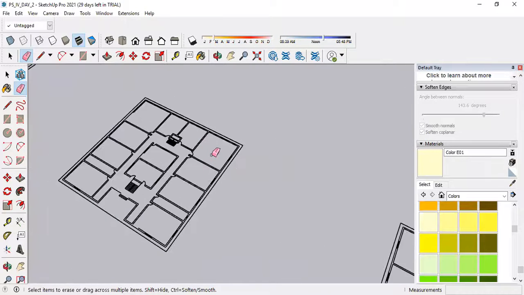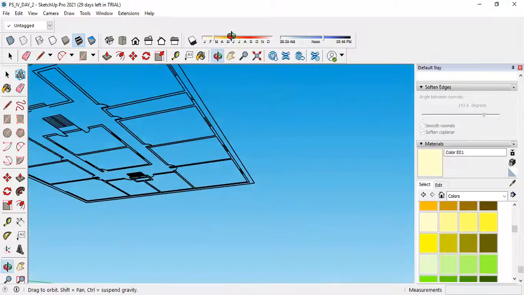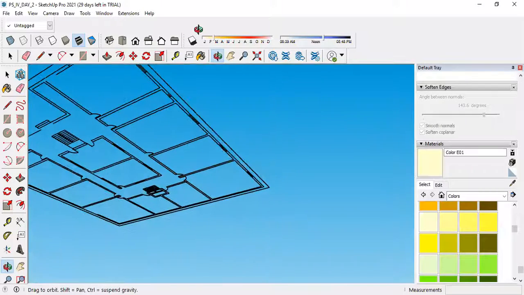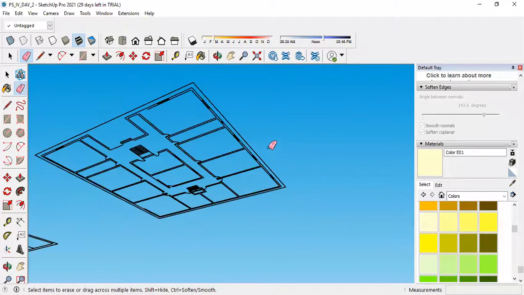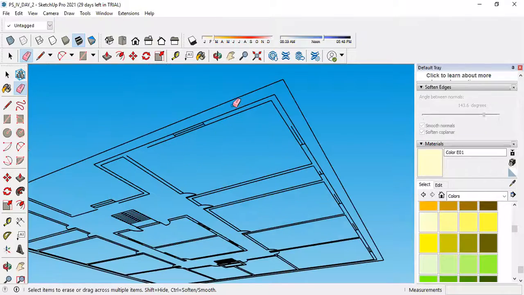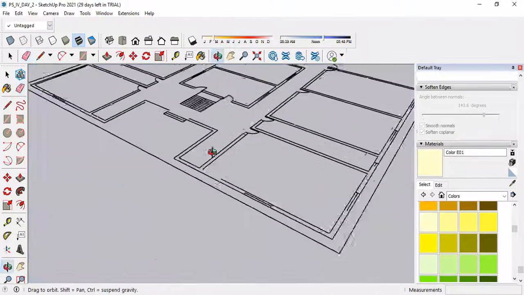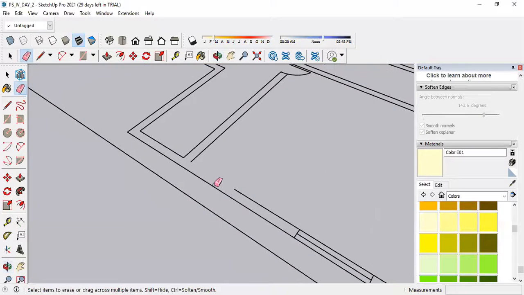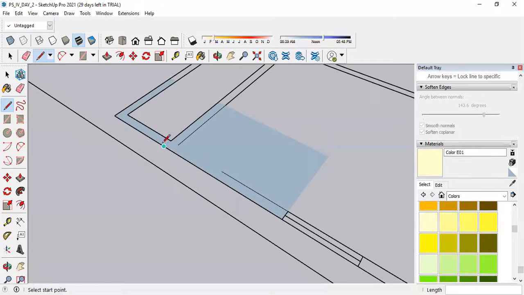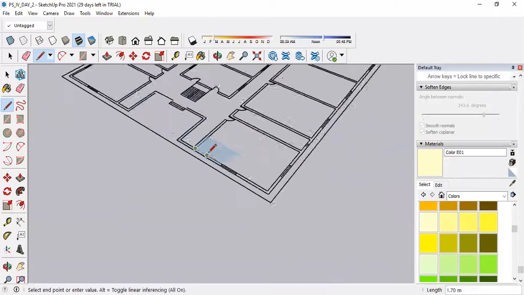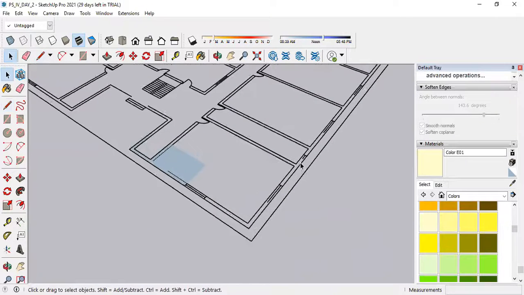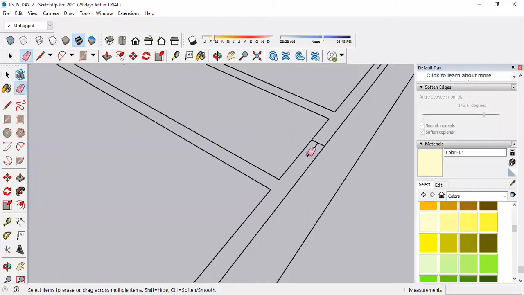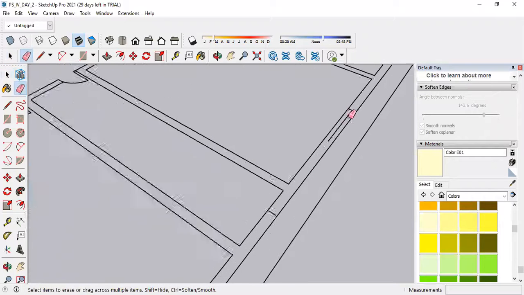Currently, if you see the drawing, these are only lines. There is no plane. See, the sky color is visible to you. That means it is hollow and there are no lines. Some discontinuities are there. If you see, this portion is not closed, or it is not properly visible. So what I need to do, draw one line and close this. Sometimes you will face many issues while doing this, or sometimes not.